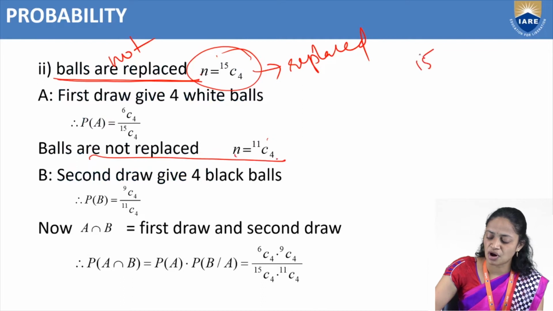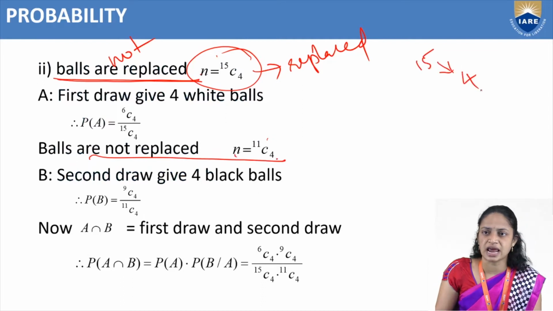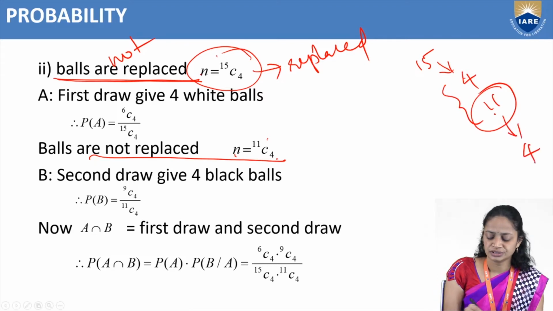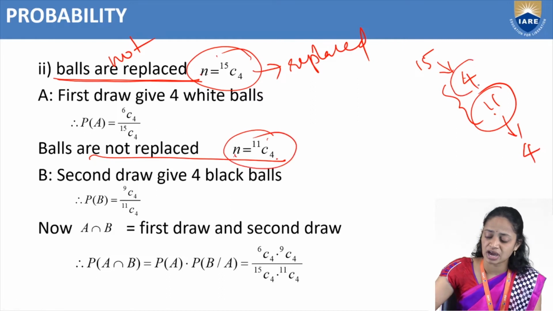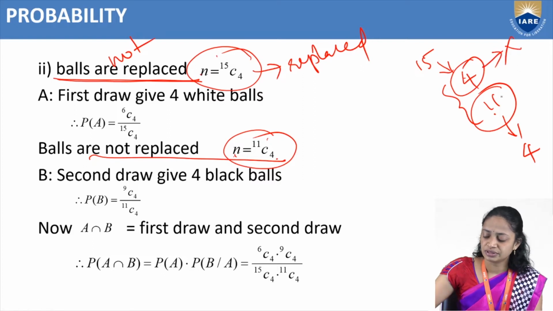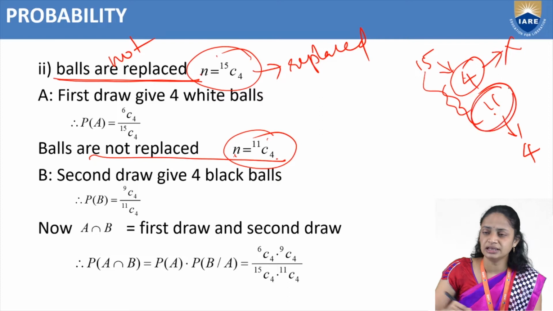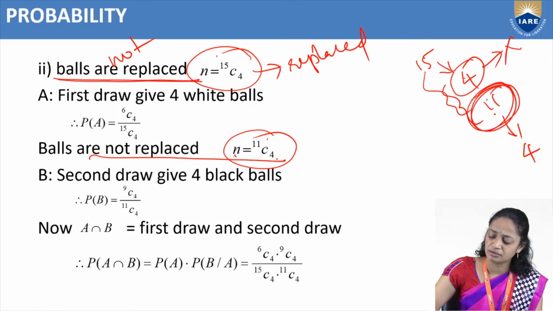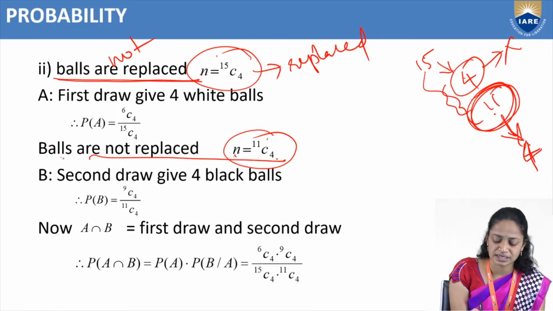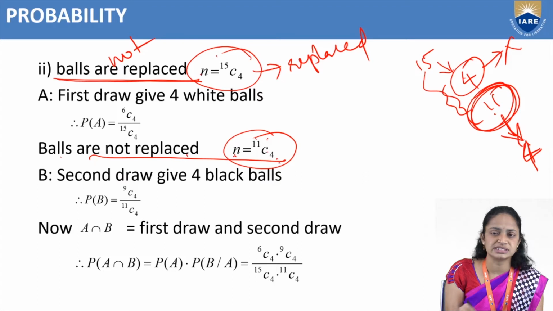In 15 balls, we have to take 4 balls randomly, right? That means we have only 11 balls, and from those 11 balls we have to take 4 balls randomly. So that is 11C4 if balls are not replaced, because we already took 4 balls and are not replacing them. So n equal to 11C4.